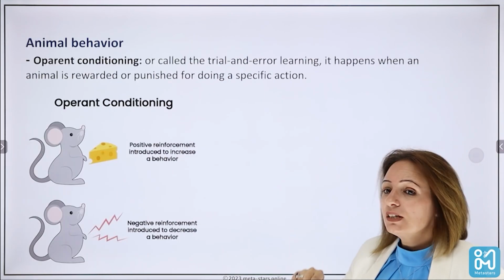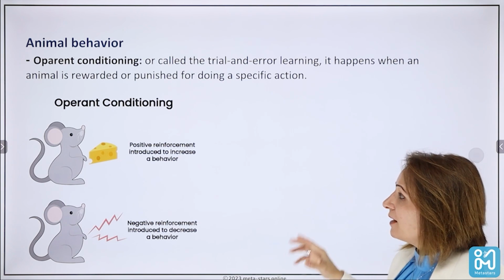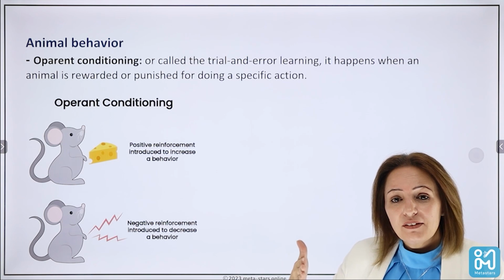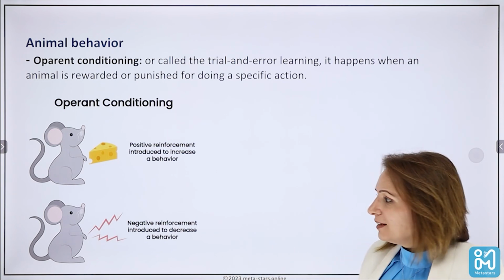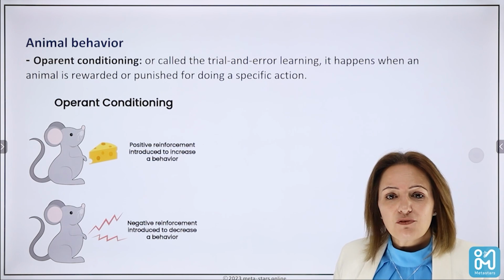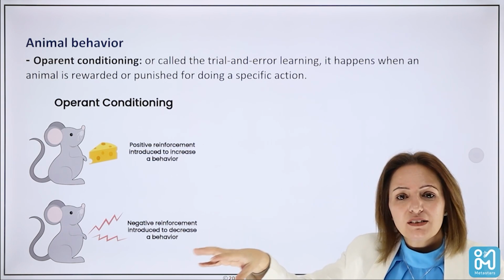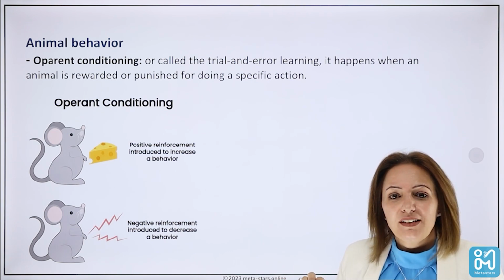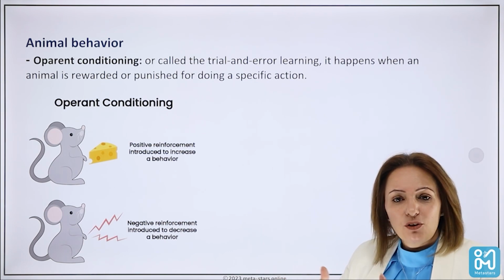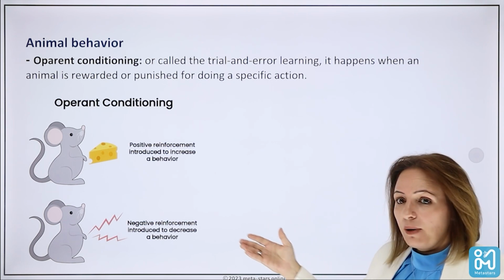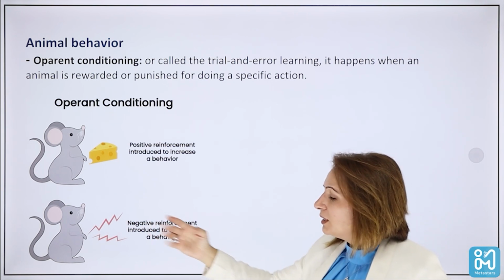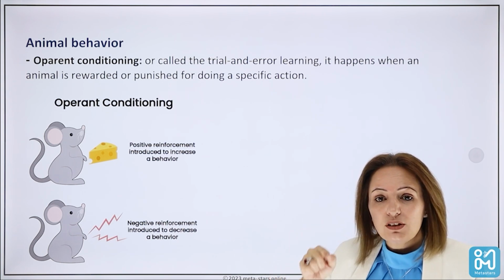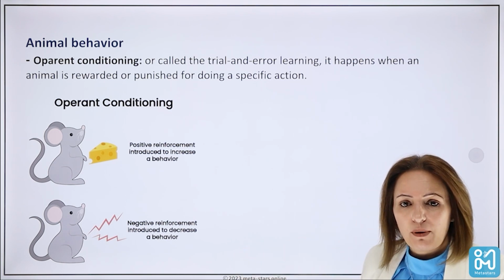The other type of conditioning is called operant conditioning. Operant conditioning is basically when an action is done by an animal and this animal is rewarded for that. Like, for example, when we have a maze for a mouse, and at the end of the maze there is a piece of cheese. The piece of cheese is basically his reward because he found the correct pathway. If he didn't pass that correct pathway, maybe he will be given an electrical shock. So he will learn that he shouldn't be in that pathway and he should change it.